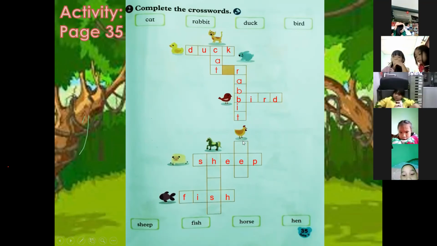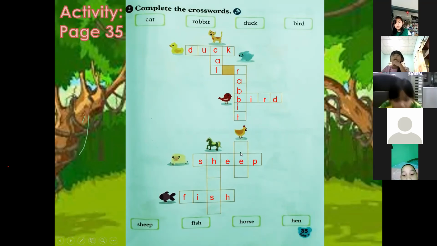Okay. So how do we spell hen? H-E-N. H-E-N. Very good. Hen. Next, we have, what animal is this? Horse. A horse. Very good. How do you spell horse? H-O-R-S-E. Very good. H-O-R-S-E. Horse. Okay, very good.